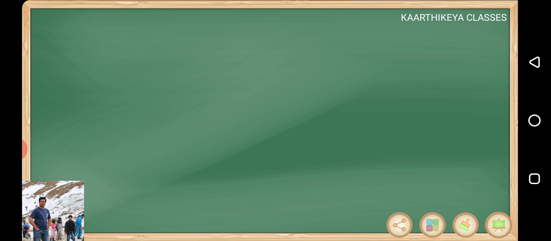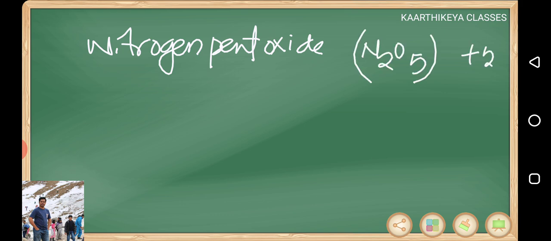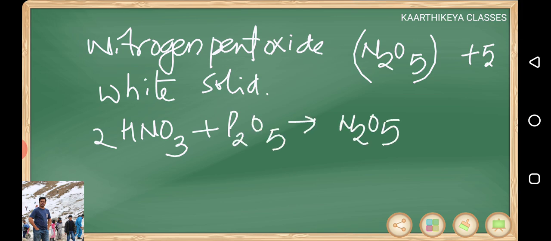The last one is nitrogen pentoxide. Dinitrogen pentoxide you need to call, but in general we call it nitrogen pentoxide. N2O5, oxidation state of nitrogen is +5. It is a white crystalline solid, generally prepared by the dehydration of HNO3 using phosphorus pentoxide. Phosphorus pentoxide is a good dehydrating agent. It dehydrates HNO3 to N2O5.